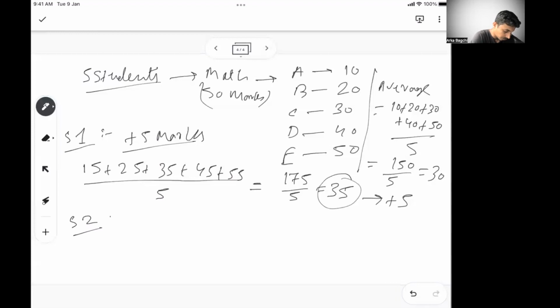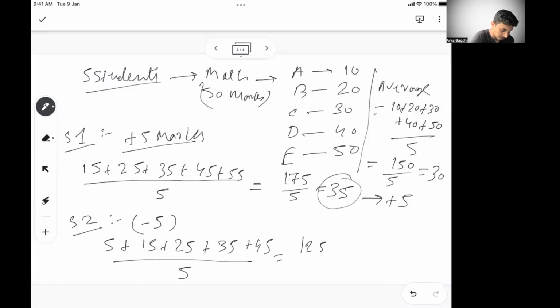Similarly, if each individual's marks is decreased by 5, then that becomes 5 plus 15 plus 25 plus 35 plus 45 divided by 5. You will get 125 by 5, or 25, as the new average, which is also decreased by 5. So if everyone's marks are decreased by 5, your average is also decreased by 5.